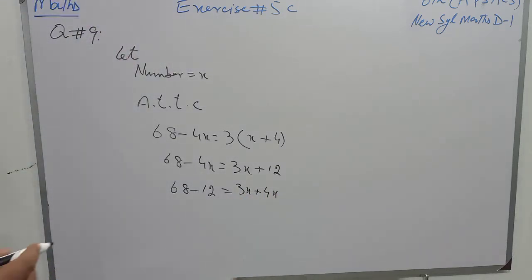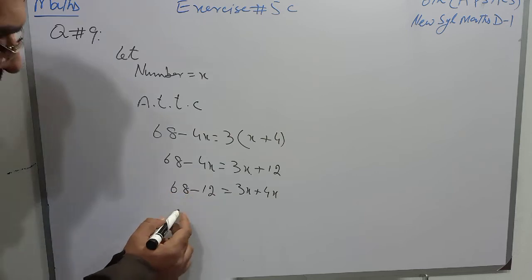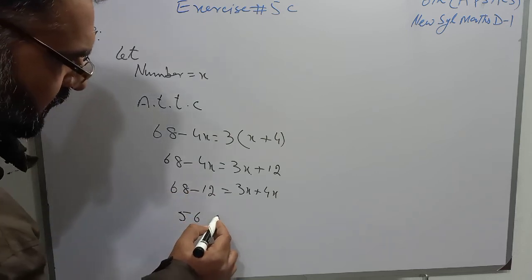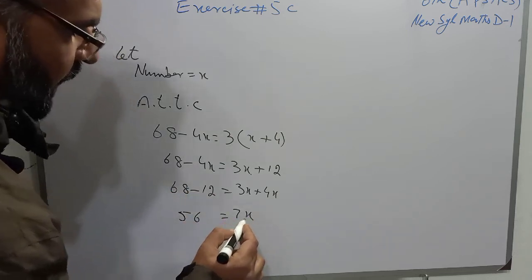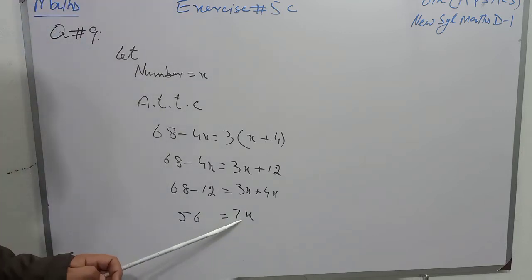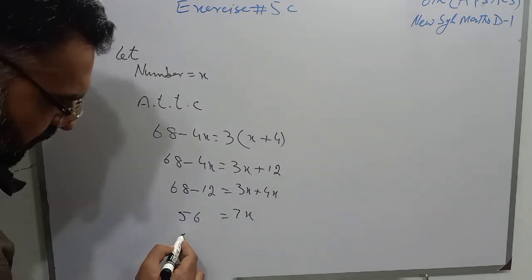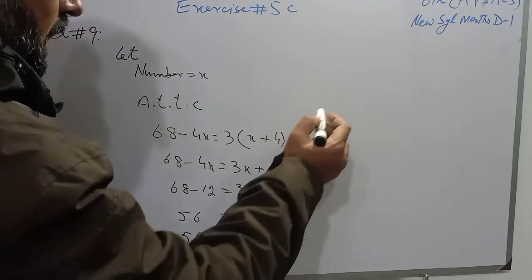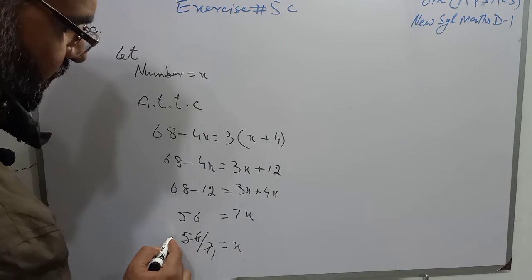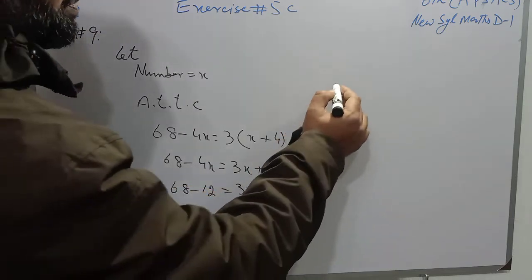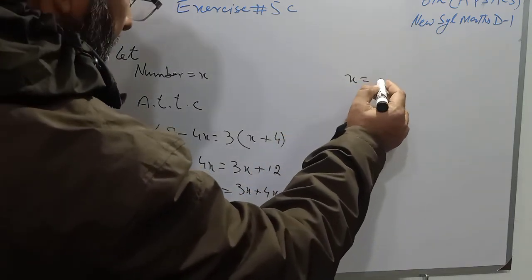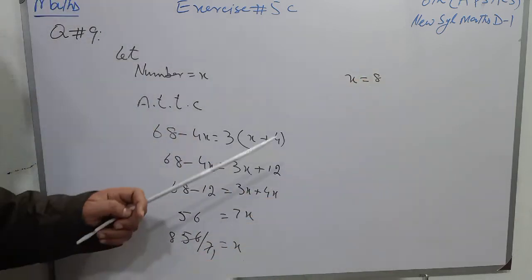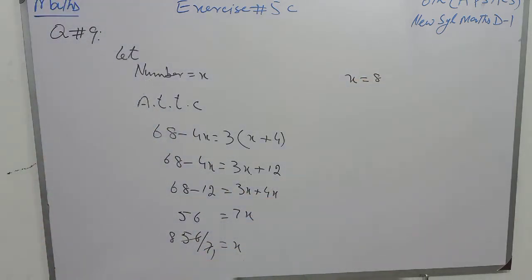Subtract 12 from 68 and we will have 56 is equal to 7x. Now 7 is multiplying with x. When we transfer it to the other side it will divide. So 56 over 7 is equal to x, and 7 1s are 7, 7 8s are 56. So the value of x is 8, and that is the number we have to find.